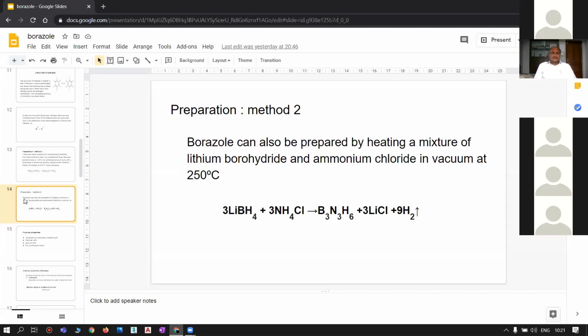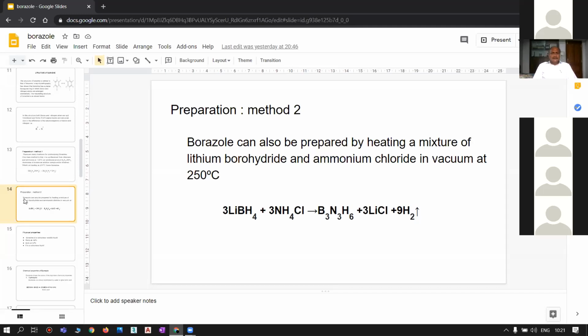Coming to the second method of preparation of borazole. Borazole can also be prepared by heating a mixture of lithium borohydride and ammonium chloride in vacuum at 250 degrees centigrade.